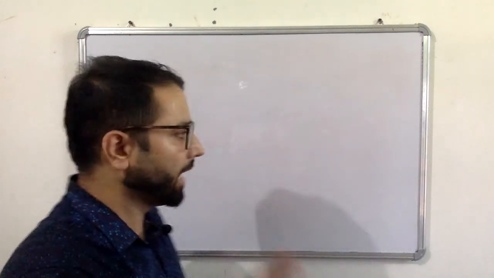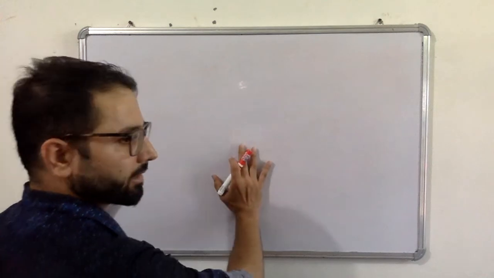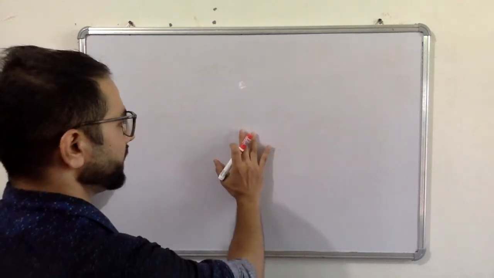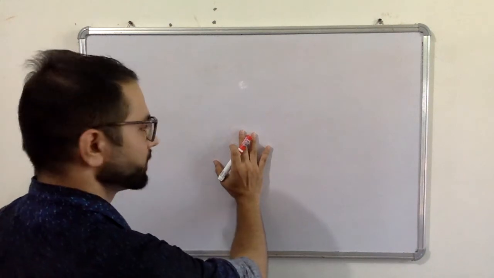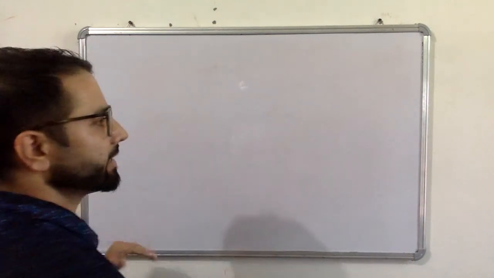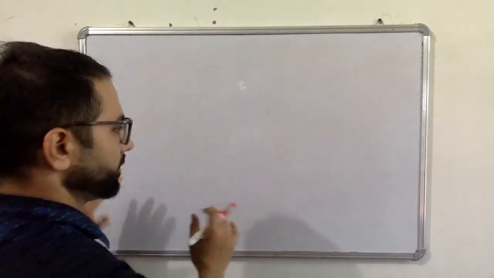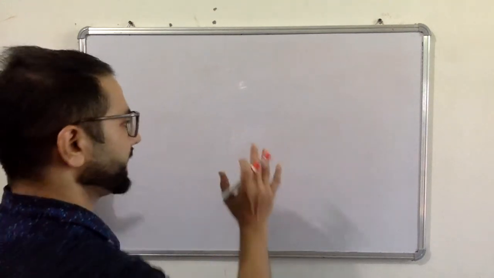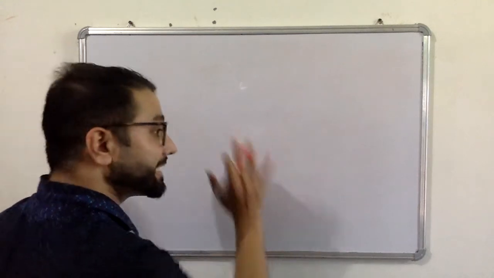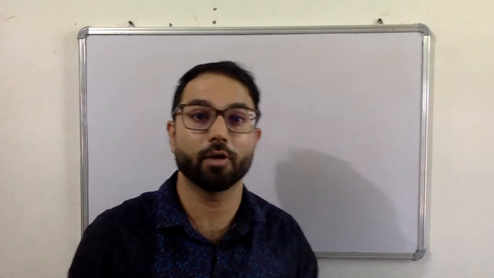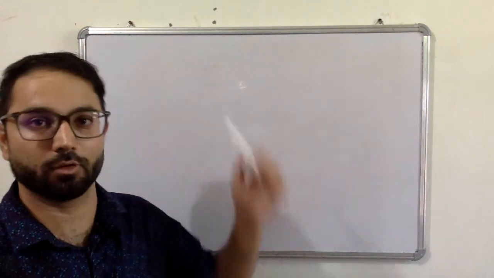Because we have defined force in earlier chapters. Let's say I'm pushing this wall by 5 Newton force. Let's say there is no displacement. Now let's say I'm pushing this wall by 10 Newton force. Still there is no displacement. So that's why we have introduced this quantity of work.